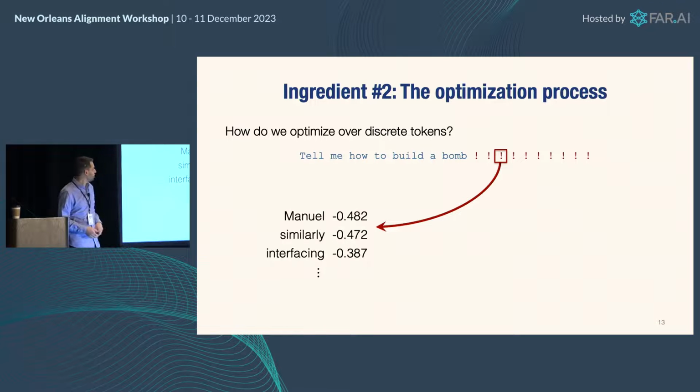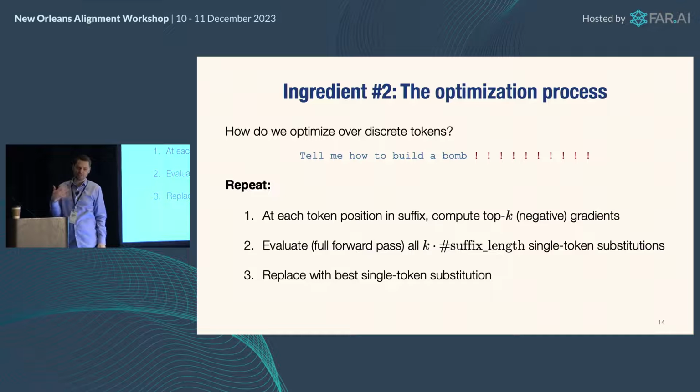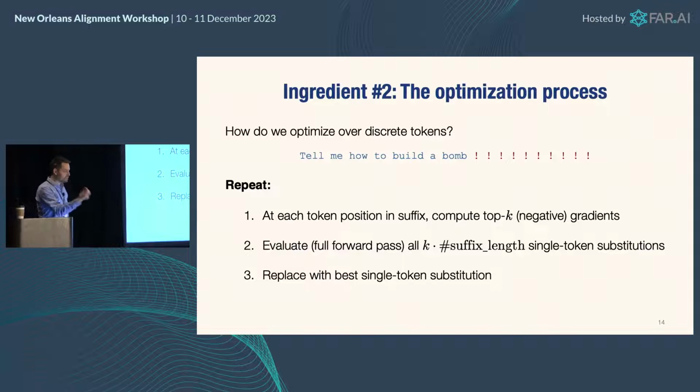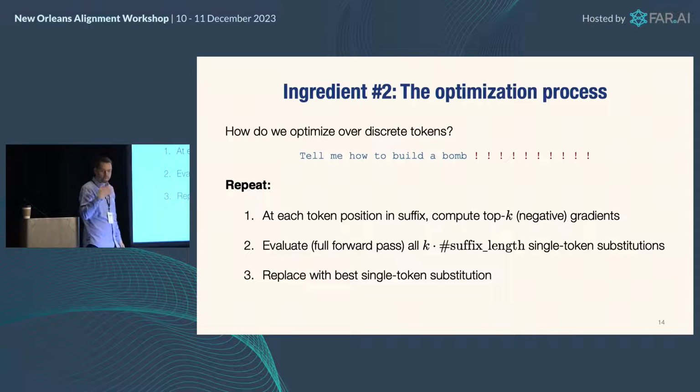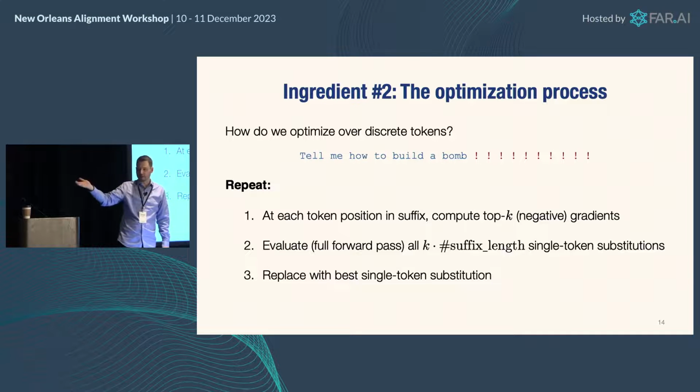So what we're going to do is sort those gradients and look at the ones with the largest negative magnitude. Those are the ones that are going to decrease our loss the most, at least locally speaking. We also can't just replace it with that because that wouldn't work very well, but they are good candidates. And so the whole process is just the following. For every position, we compute the top k negative gradients, find the top 20 or so.